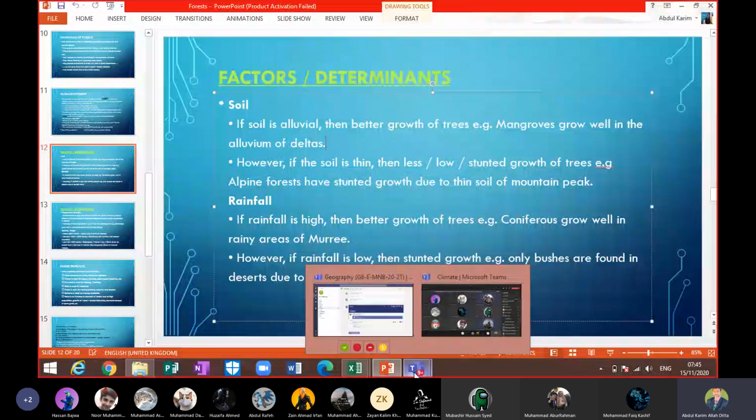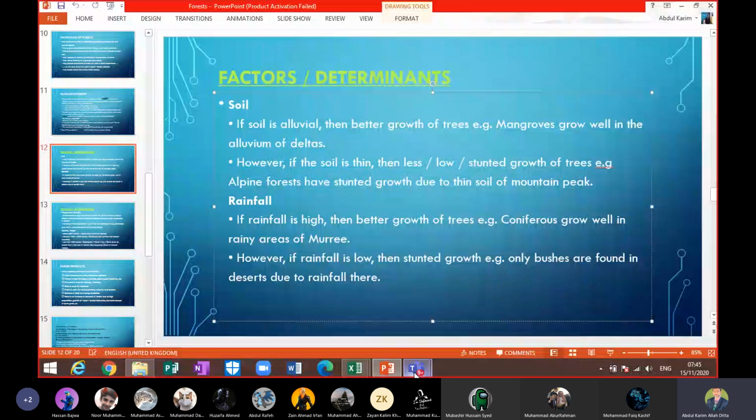Okay, now we have the next topic, beta. Factors and determinants. In simple words, we can say that what are the factors or what are the determinants which determine that in one area, very sorry, boys, in one area we have more number of trees, in other area we have less number of trees, and even in some areas we have no trees, beta.